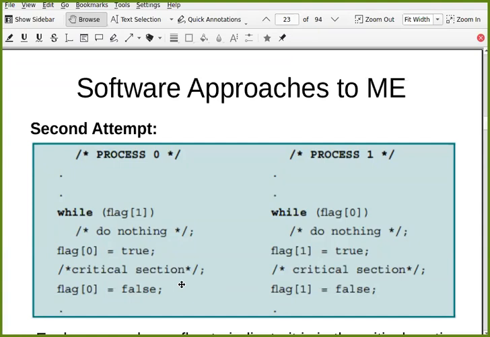But if it crashed after this statement, then definitely there is no problem. So at least up to a certain extent, this code solves the problem of the previous code. But this is worse than the first attempt.